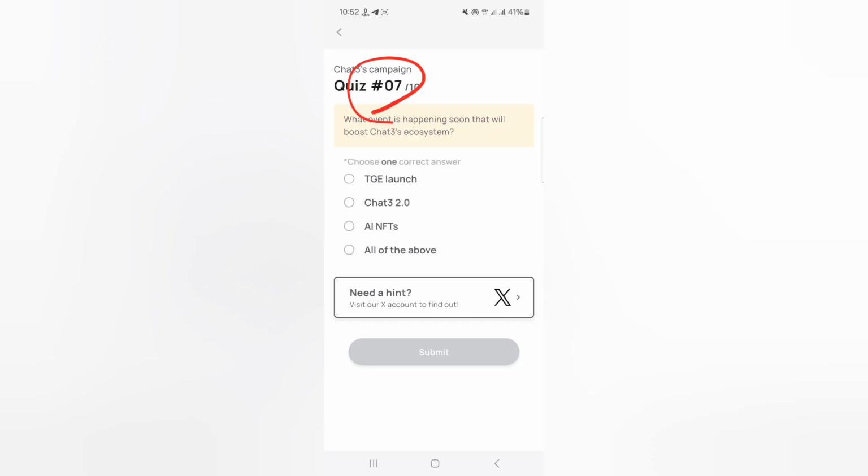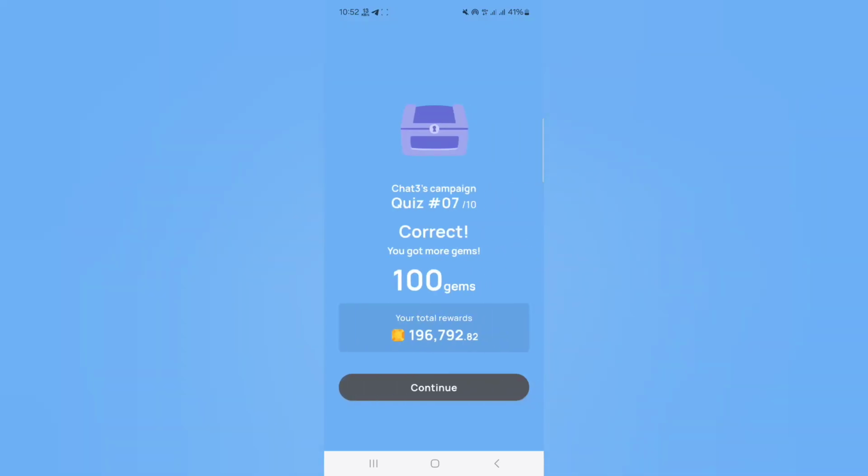Now quiz number 7 and the correct option is number 4. Click on it and click submit. Again correct option.